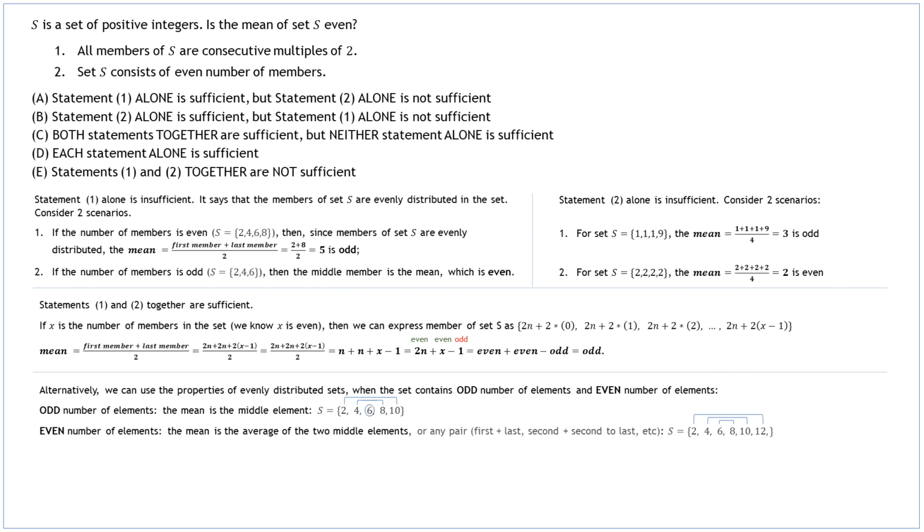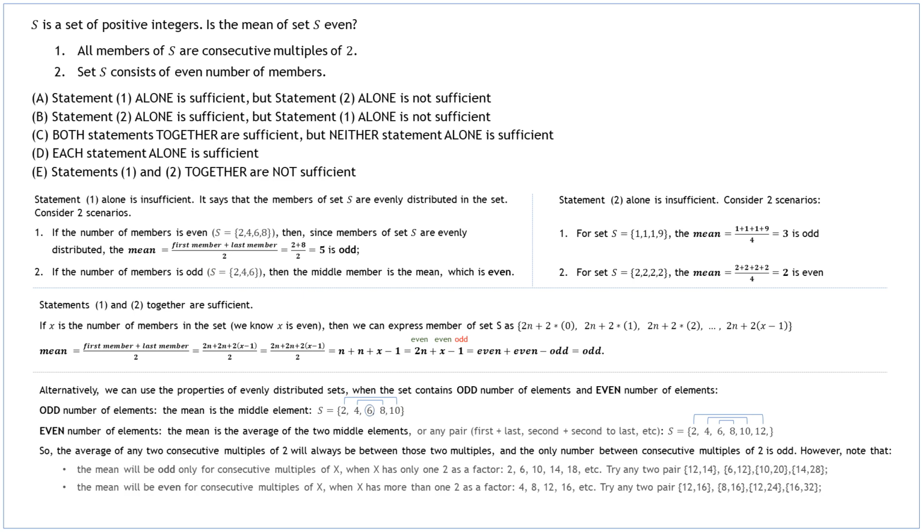When the set contains even number of elements, the mean is the average of the two middle elements, or for that matter, any distanced pair, i.e., first and last, second and second to last, etc. So, the average of any two consecutive multiples of 2 will always be between those two multiples, and the only number between consecutive multiples of 2 is odd. For example, between 2 and 4, there is only one integer, 3, or between 100 and 102, it's 101.